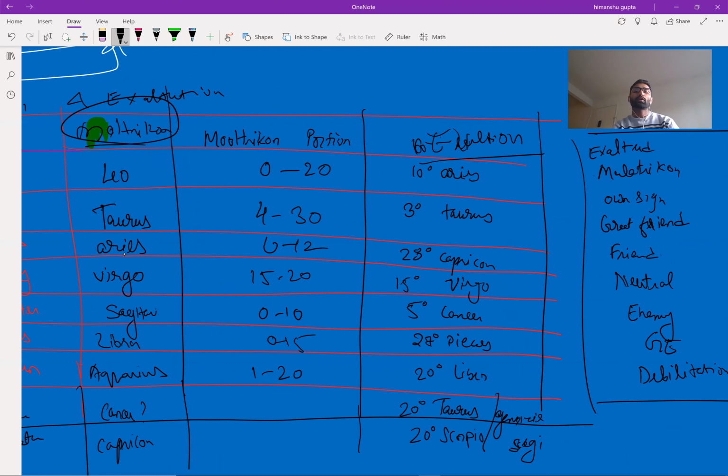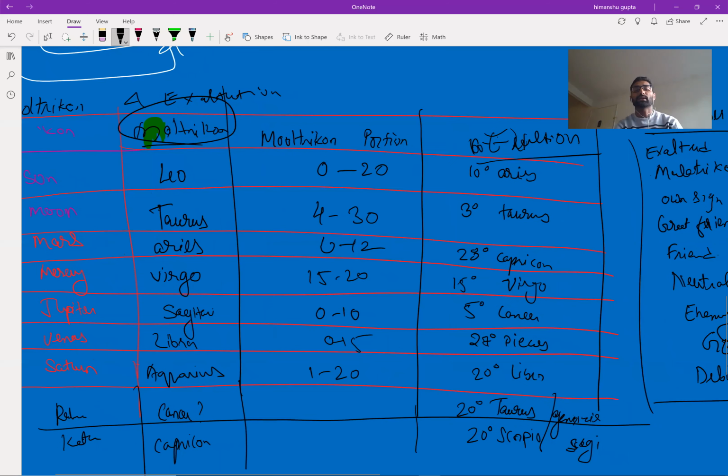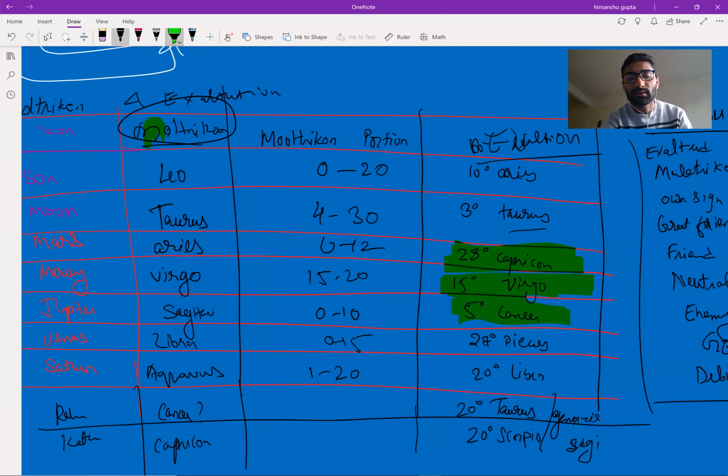In the exaltation points, the Sun is exalted at 10 degrees, the Moon at 3 degrees, Mars at 28 degrees in Capricorn, then Mercury at 15 degrees Virgo, Jupiter at 5 degrees Cancer, Venus at 27 degrees Pisces, and Saturn at 20 degrees Libra.